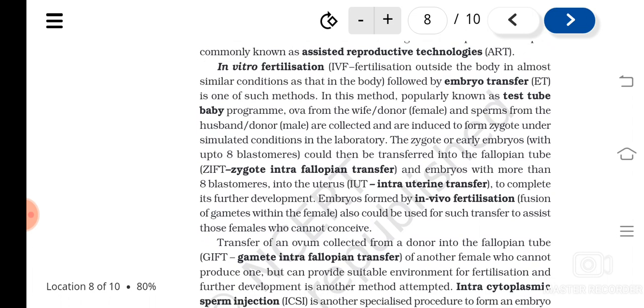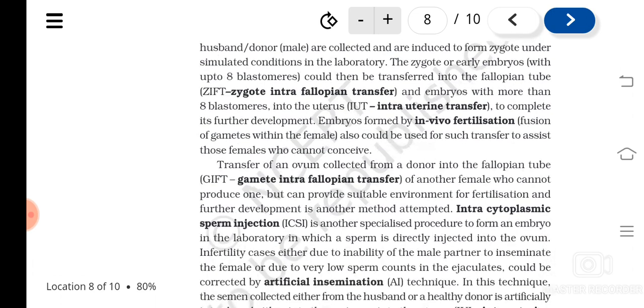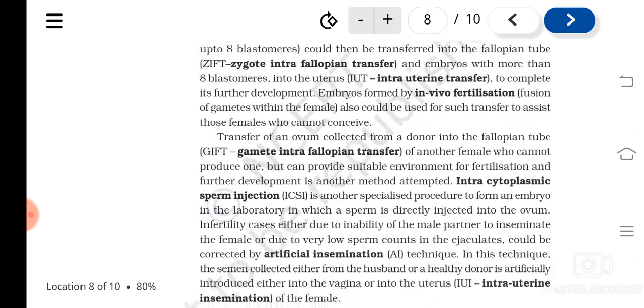And if it is done when the zygote divides and forms more than 8 blastomeres, then it is known as IUT, intrauterine transfer. Then embryos formed by in vivo fertilization can also be used for this purpose.